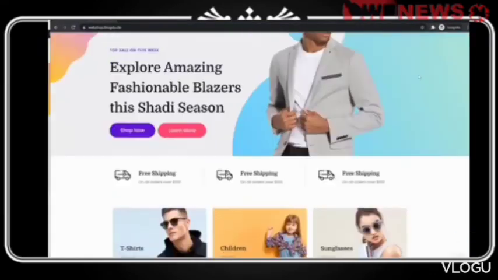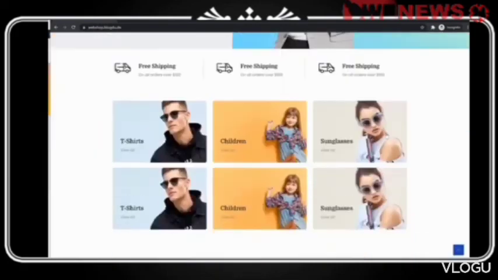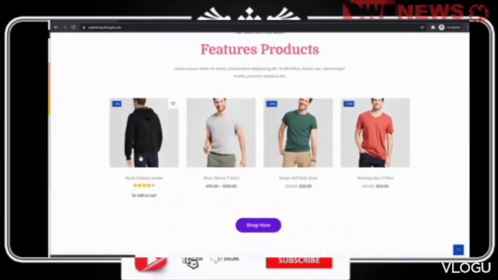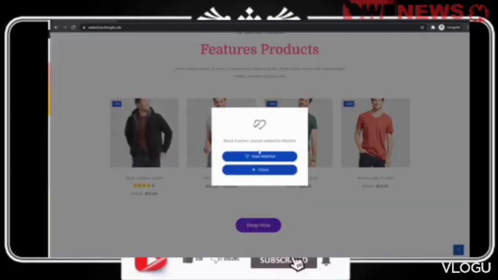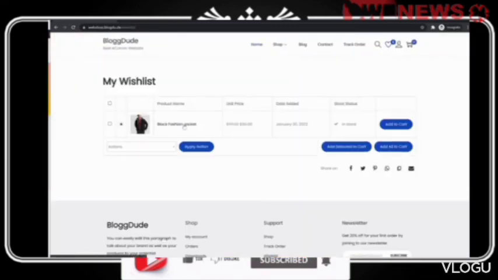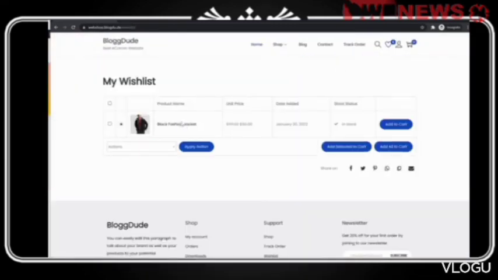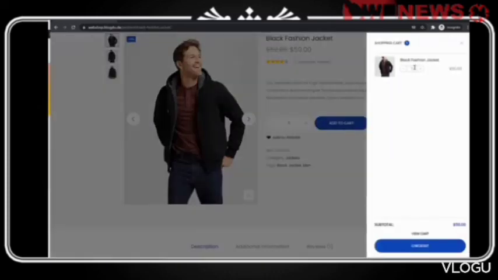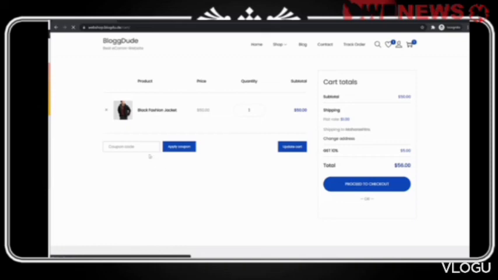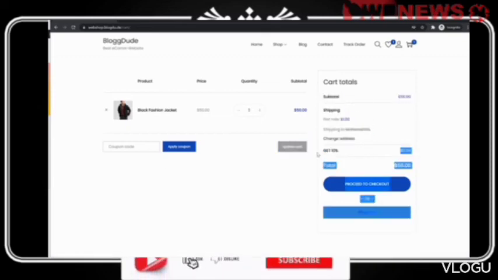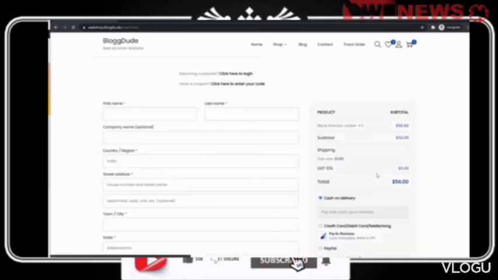Now, as you can see in the new private window, I'm logged out and everything. I'm seeing this website as a new visitor or a customer. Now, suppose if I want to add this product in my wish list, I can add it. As you can see, it is working. If I go to my wish list page, it is working. If I open this product, let's see, this is also working. If I want to add this product in my cart, I can do that. Go to view cart. Okay, this is working. Shipping and everything is automatically applied. GST is applied. I can go to proceed to checkout.